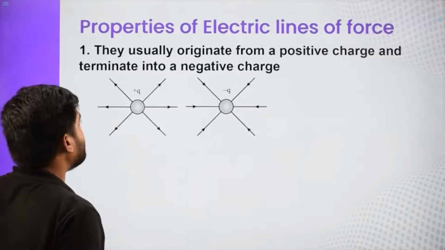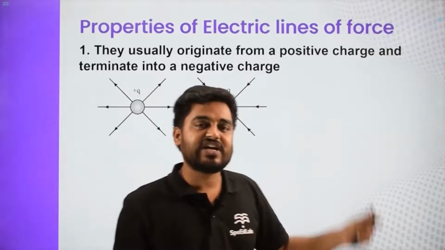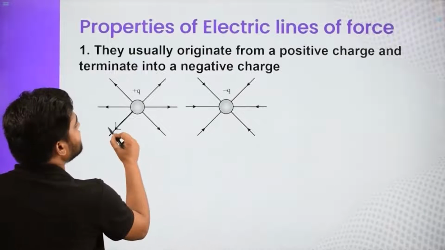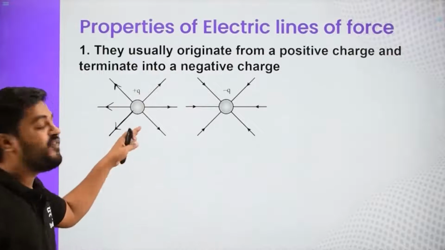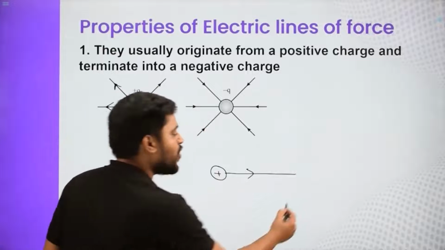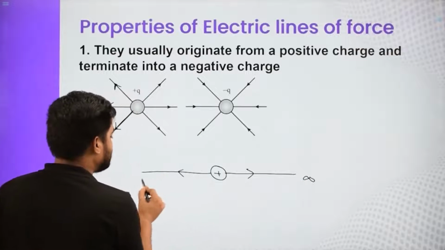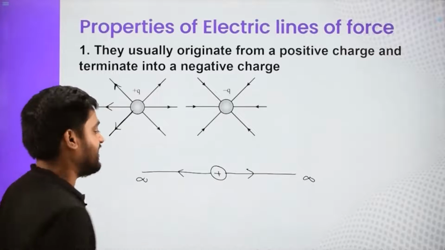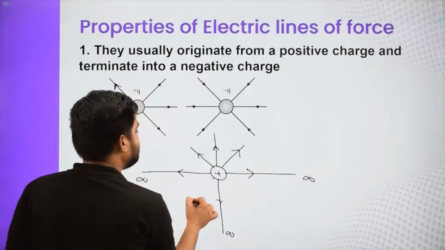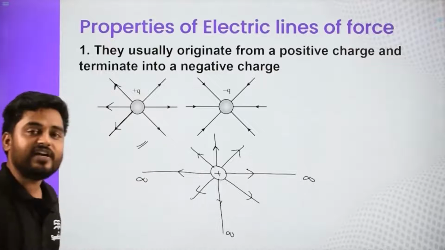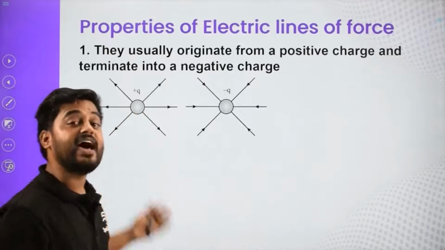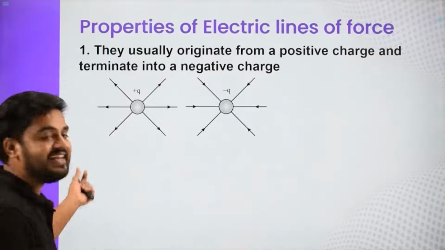Now, first property, they usually originate from a positive charge and they end with a negative charge. So this is a positive charge and these are electric field lines which are basically originating. Now where are they going? In case we have only positive charge, then they start from the positive charge and go all the way up to infinity and in all direction, given that only positive charge is there. So this is how field lines look due to a positive charge, which is also shown over here. So electric field lines due to a single positive charge look something like this, going radially out of the charge.